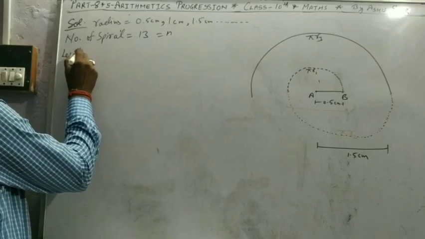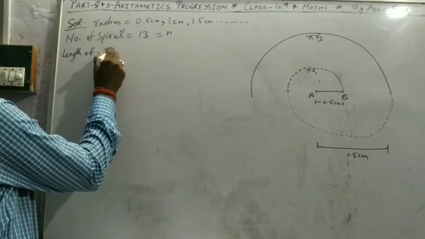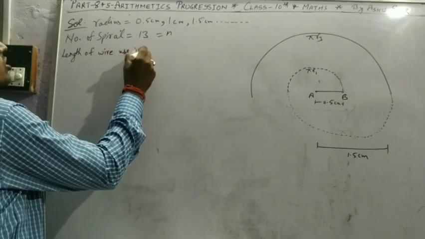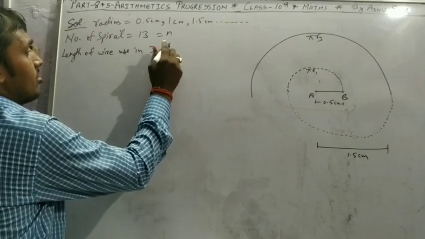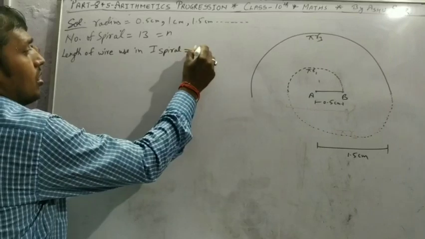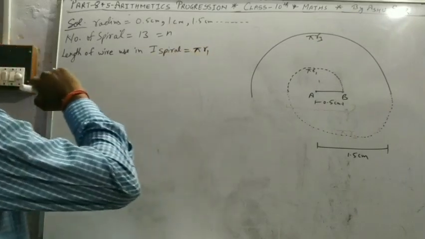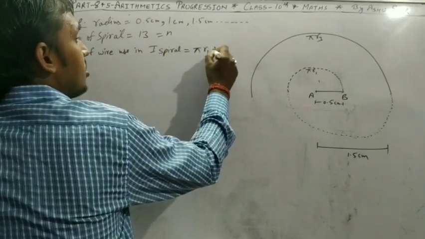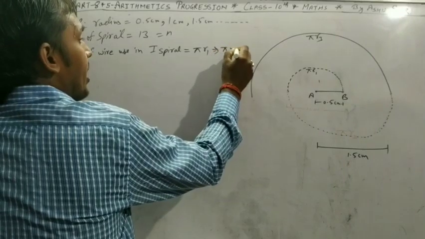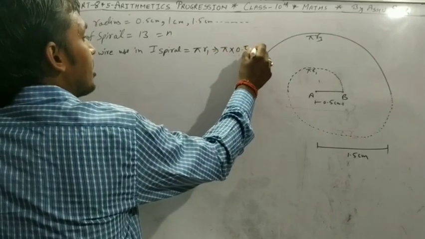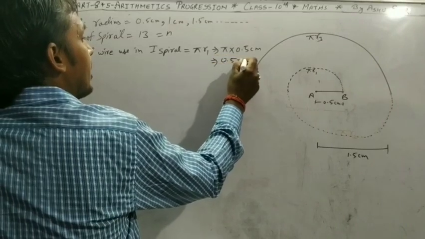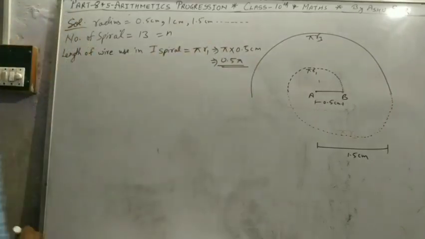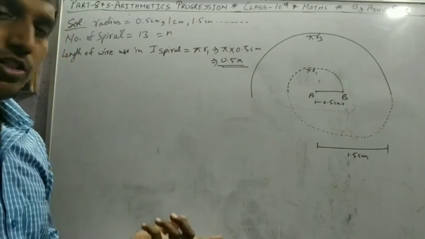Length of wire used in the first spiral, pi r1, that is pi into 0.5 centimeter, means 0.5 pi. Circumference of semicircle.